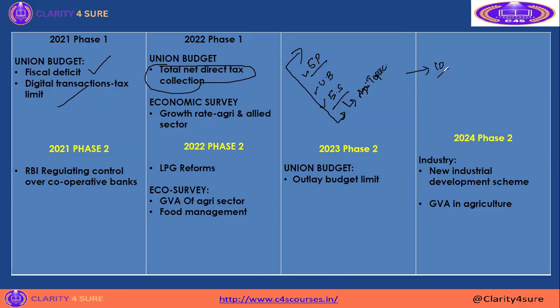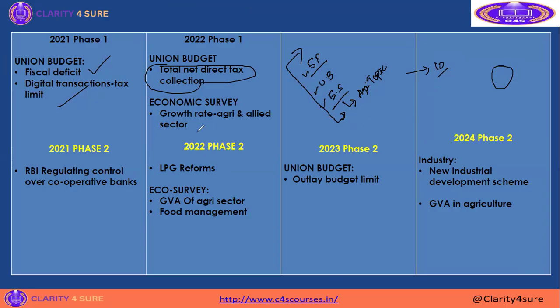Okay, so for the economics paper, you need to know how to score the marks. No need to mug up everything and waste your time. If you study a particular article, you need to know whether it is going to help you get marks in the phase 1 or phase 2 examination. You should know whether this article is related to our NABARD syllabus or not.